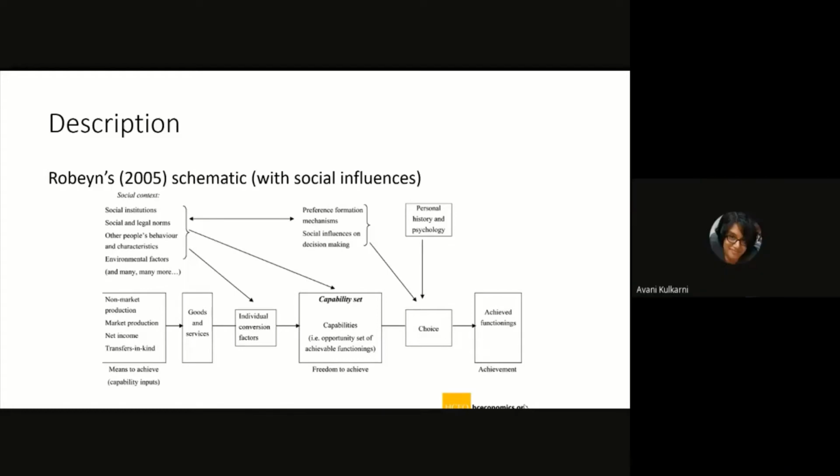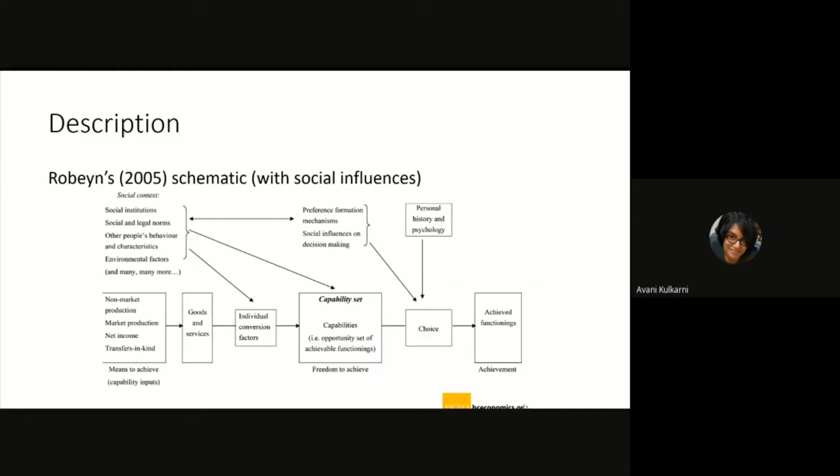Any other points? Please. Also, the social context will continue to affect or influence the capability set as well. Because the individual, actually, here is a point where the choice part is also coming into play, but because choice is placed after the capability set, I'm not able to use it over here.